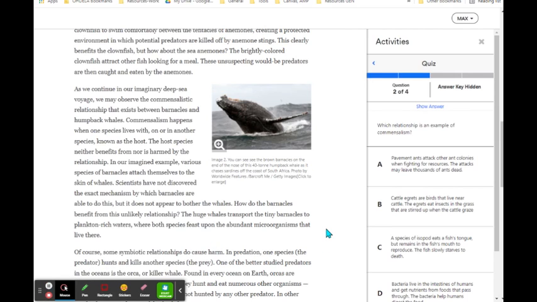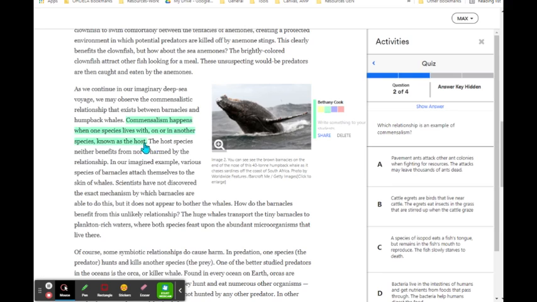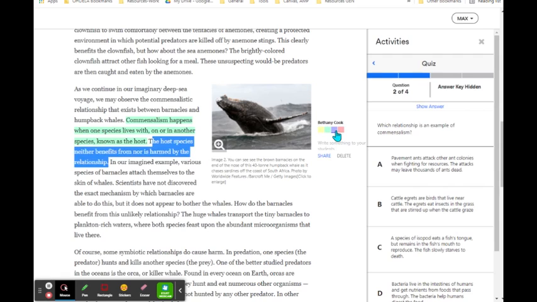Question number 2 says, which relationship is an example of commensalism? If we go to paragraph 4, that's going to give us information about commensalism. It says commensalism happens when one species lives with, on, or in another species known as the host. It says the host species neither benefits nor is harmed by the relationship. So the host is neutral. It doesn't get benefits, but it's not harmed, so it doesn't really care.